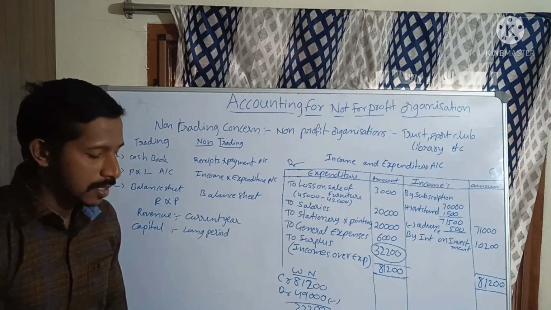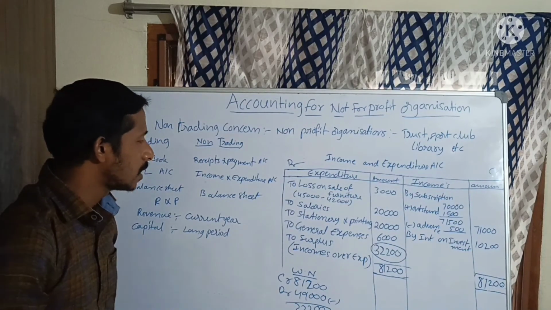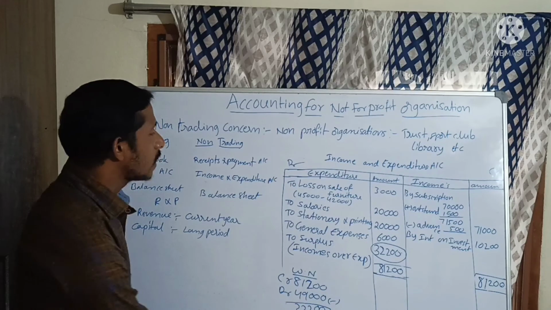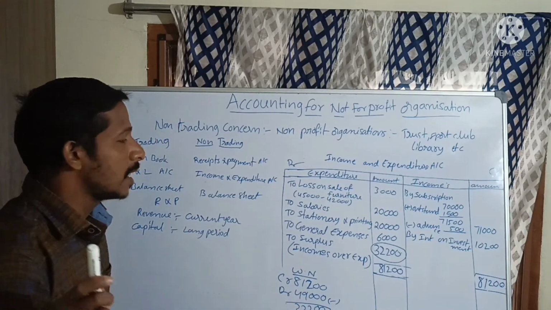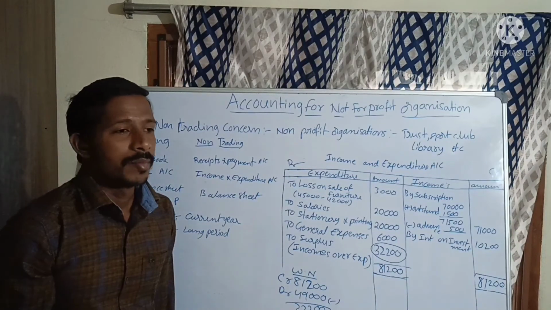So in the cash in hand, how much cash do we have? 32,200. Like this, we have to solve the income and expenditure account from the given details of the receipts and payments. Okay.